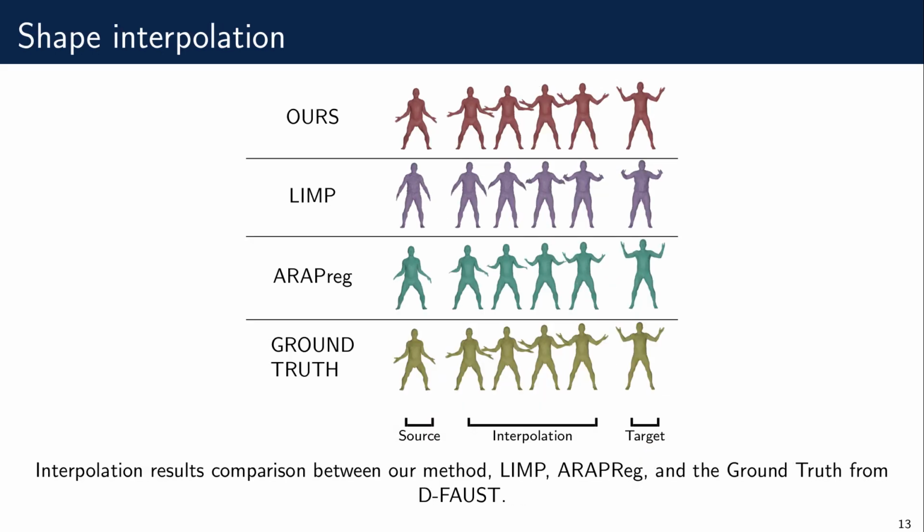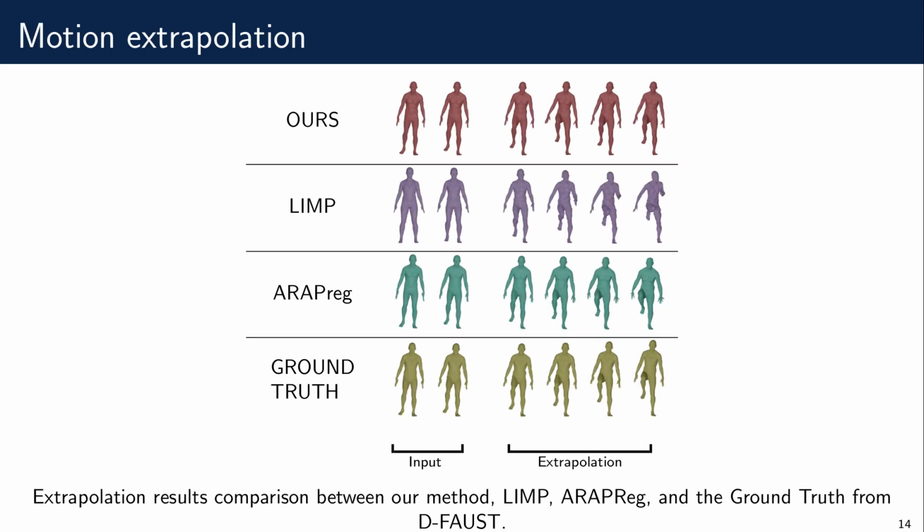For shape interpolation, we can see the consequences of this, with LIMP producing a bad path because of the bad endpoints, and ARAPReg producing a non-plausible deformation by shrinking the hands, while ours produces a plausible motion between the 2 shapes. We observe similar behavior for motion extrapolation.